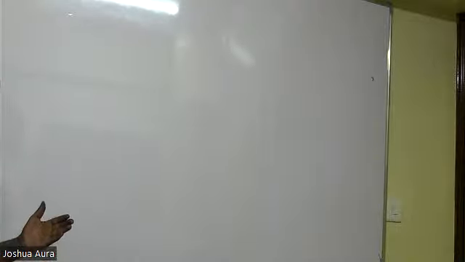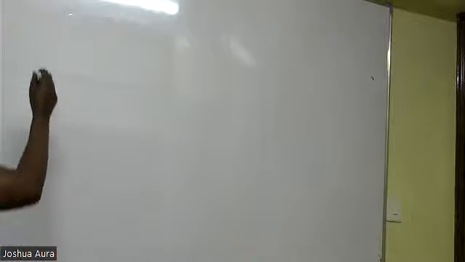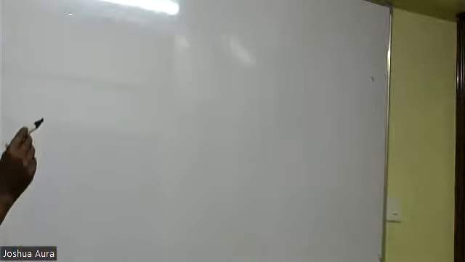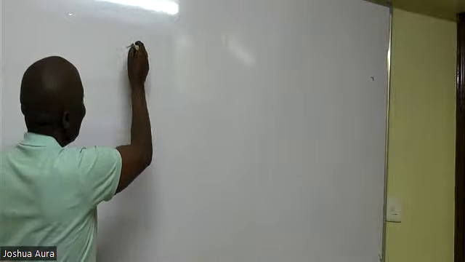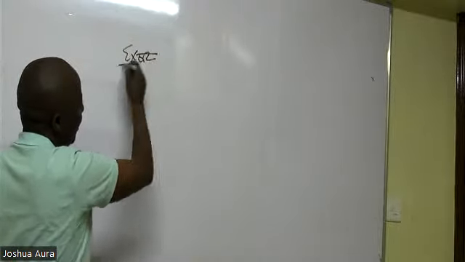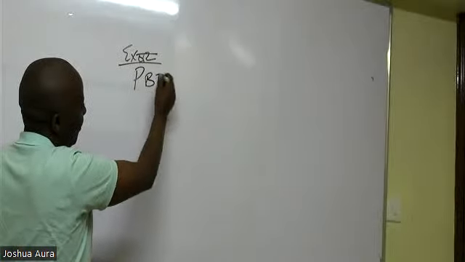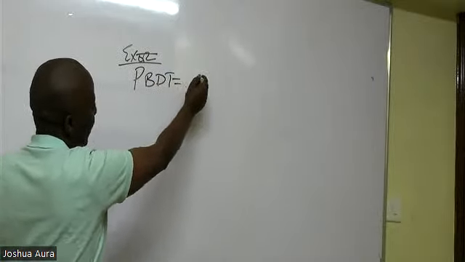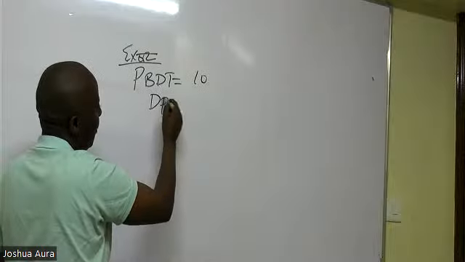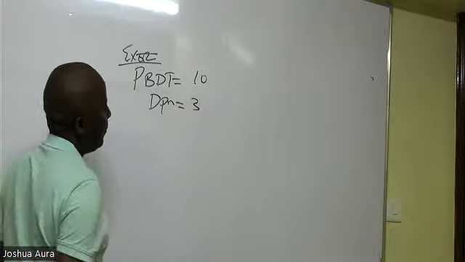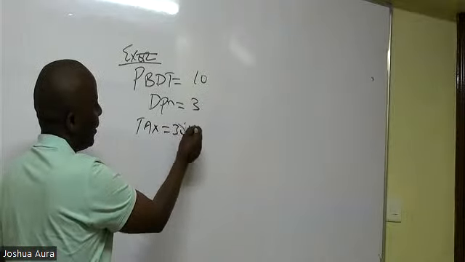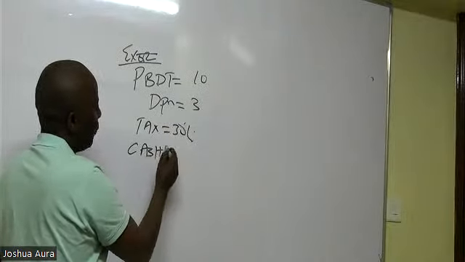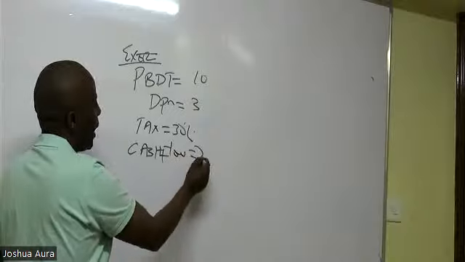Now, ladies and gentlemen, if for example you are given this, these are basically exercises to help you. You are given profit before depreciation and tax of say 10, and then they give you depreciation of say 3, and then tax is 30%. Could you kindly give me the cash flow there?